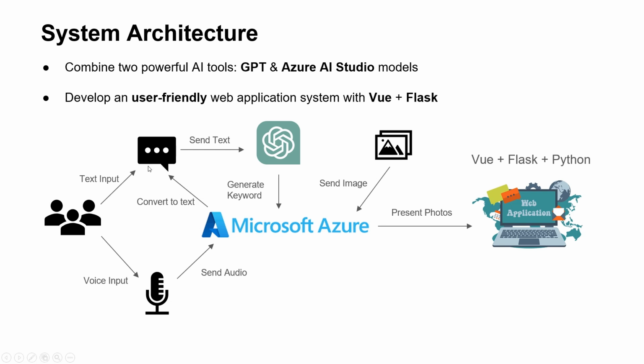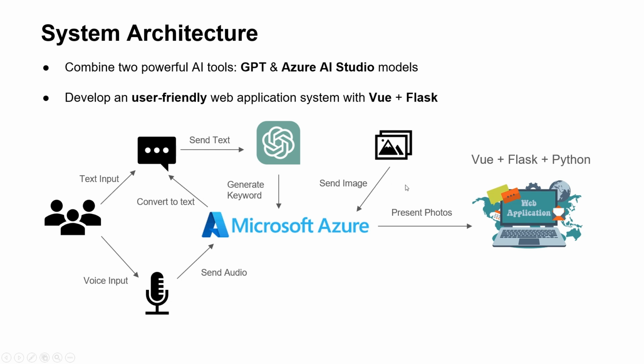In the first option, if the user gives the text input, the text will be sent to the OpenAI, and the OpenAI will extract the most useful keyword from the user's input, and based on that, the Azure AI Studio will embed the text into high-dimensional space.